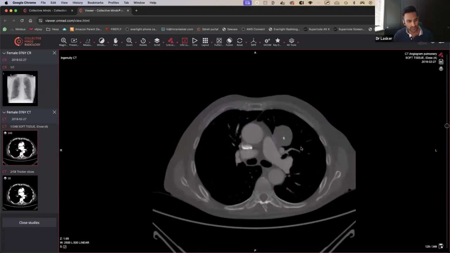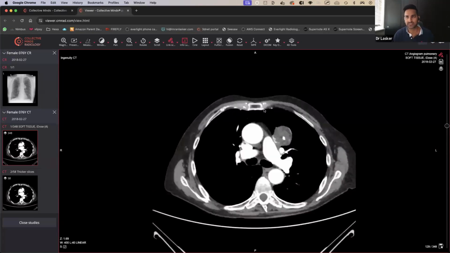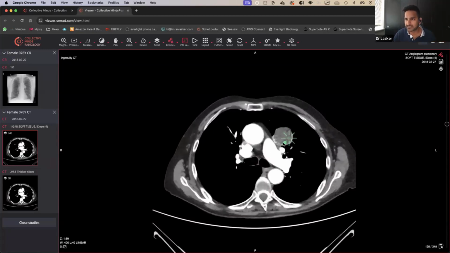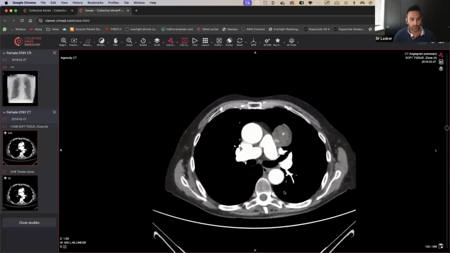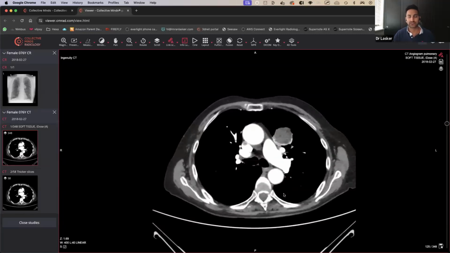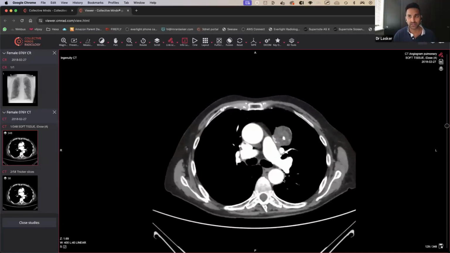Okay, so then someone said, could it be a teratoma? Generally speaking, teratomas are in the anterior mediastinum, quite aggressive, and you'd probably get a bit of soft tissue reaction, a bit of swelling, and all that kind of thing. But this one looks very well circumscribed, and there is a bit of fat density located within here as well. So what we'd probably say is, yeah, exactly right. This is actually in keeping with a pulmonary hamartoma and is not something to worry about. You can probably leave that alone.